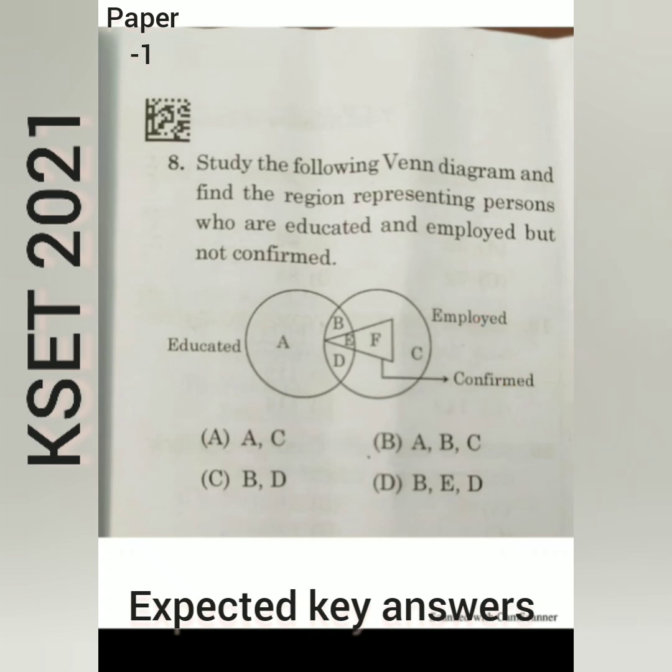So here A group is only educated. B is educated plus employed but not conferred. D also. B and D both are educated as well as employed but not conferred. So here option C is the correct one.